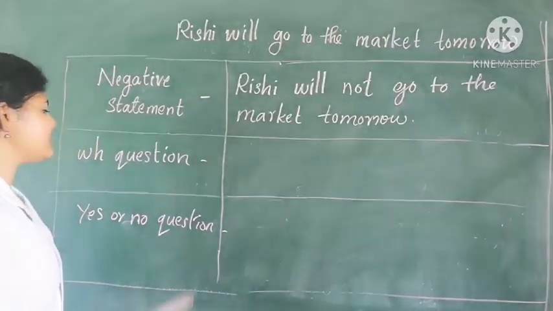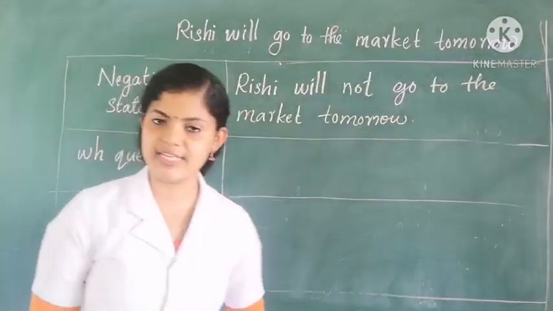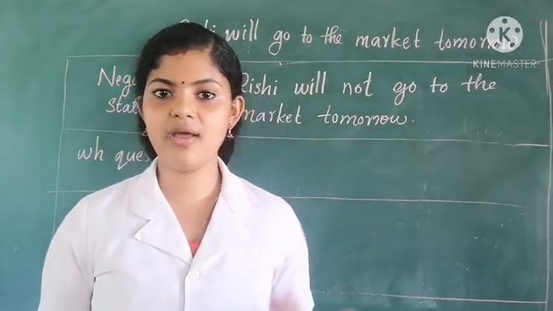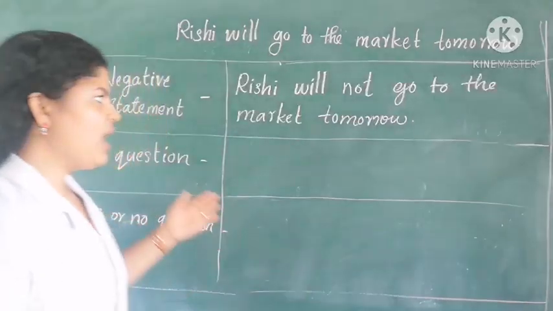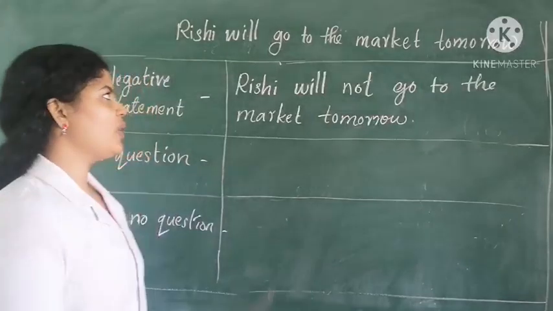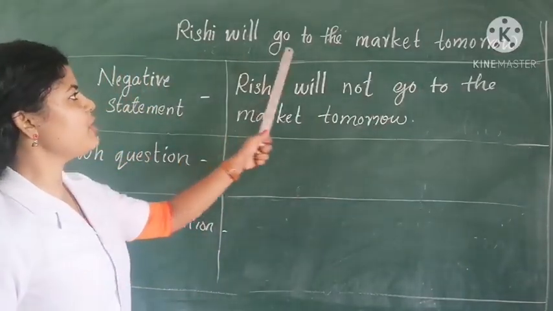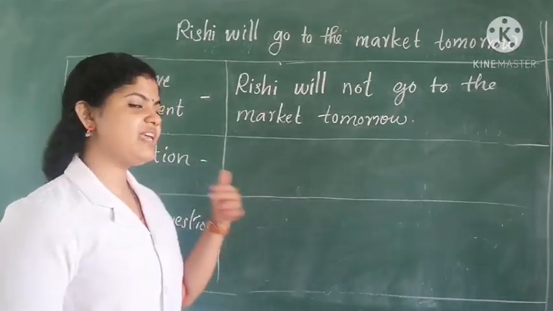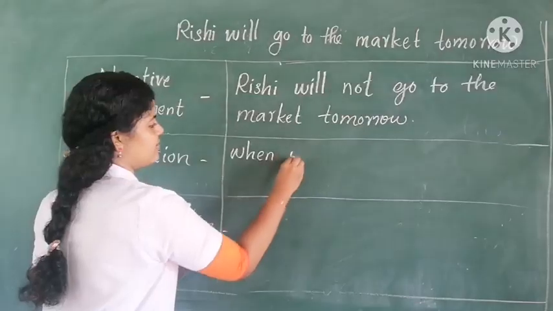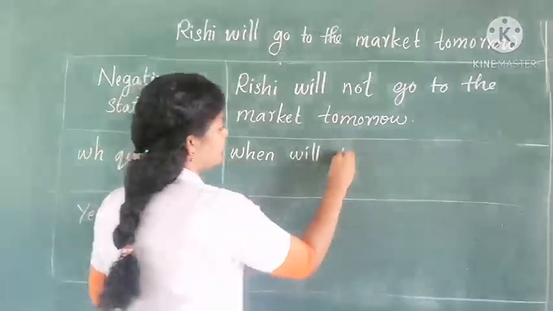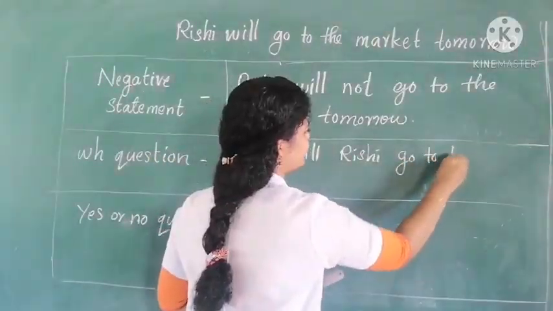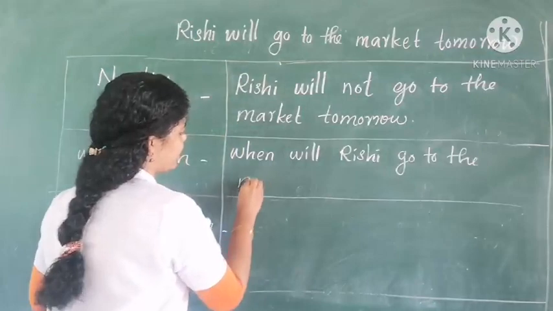Now what we have to do is make WH questions. Okay, so WH questions like what, where, when, why, etc. How can we make this statement into a WH question? Here we can see, Rishi will go to the market tomorrow. We can ask, when will Rishi go to the market?